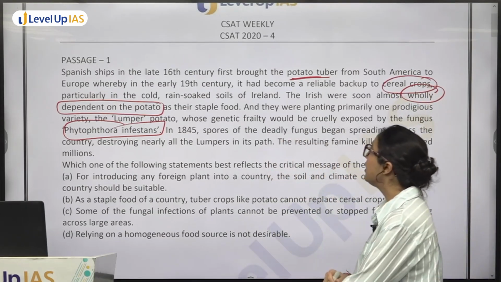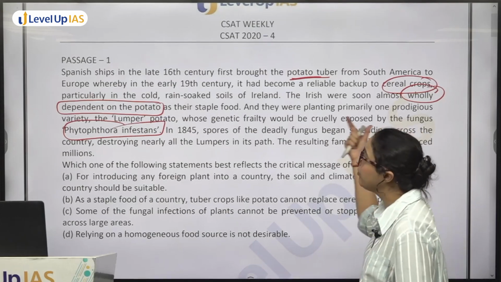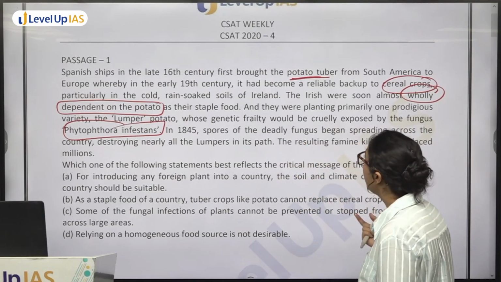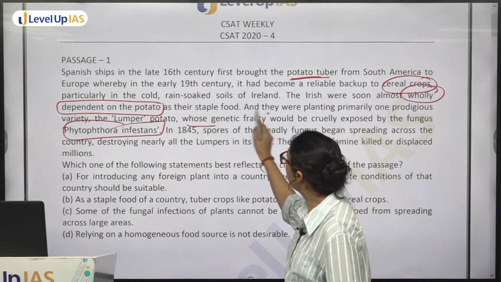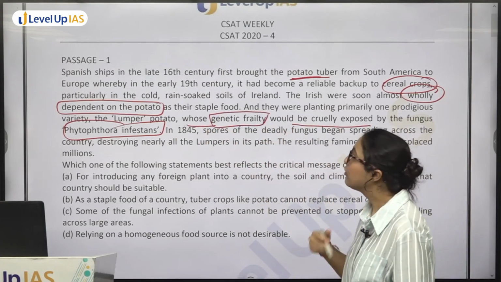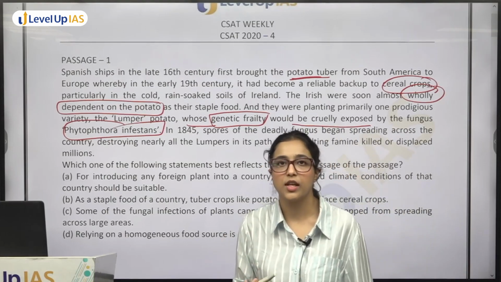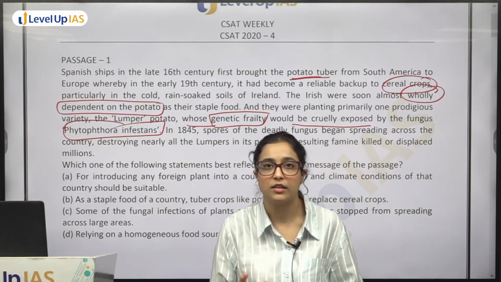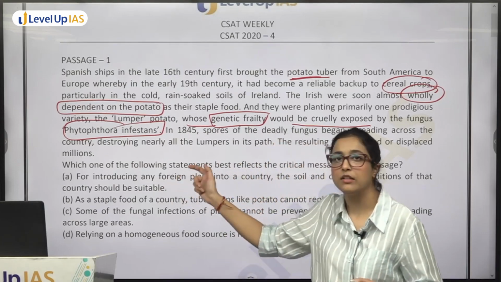And then they started using and they started being wholly dependent on this potato as their staple food, but इसका genetic frailty would be cruelly exposed by the fungus. ठीक है, so it further eventually क्या हुआ? The genetic frailty, that means how frail it is, how fragile it is, that got exposed by this fungus.